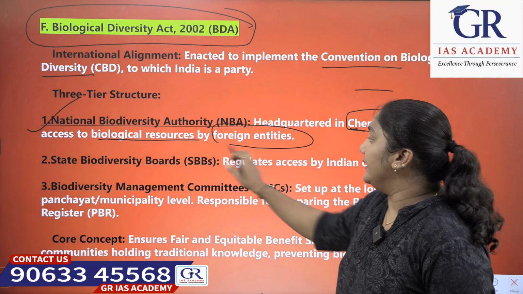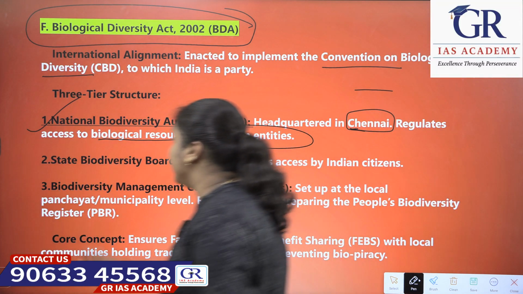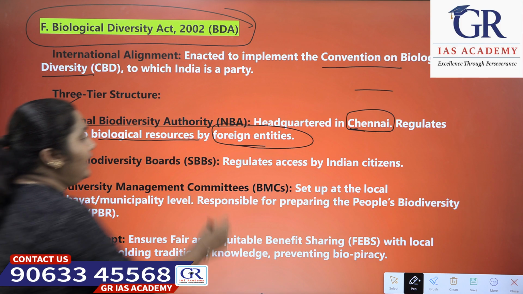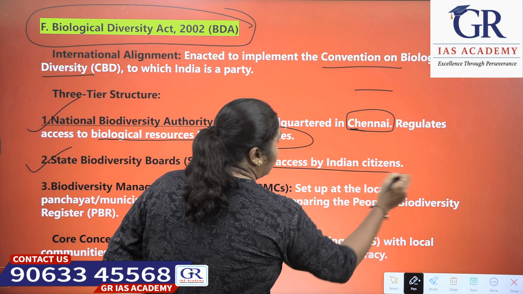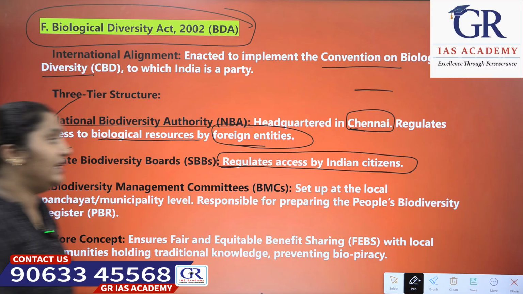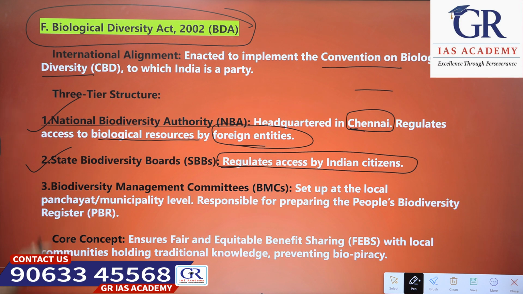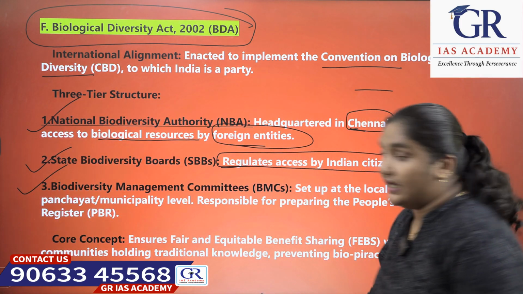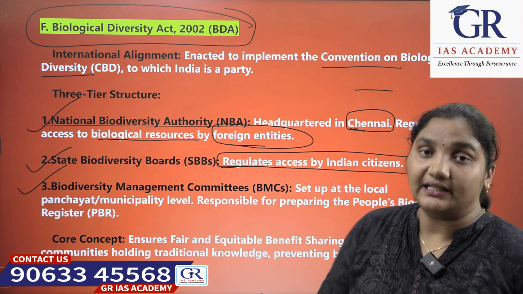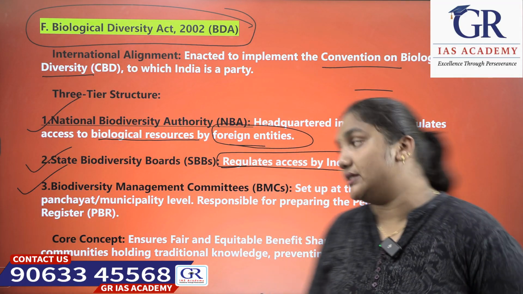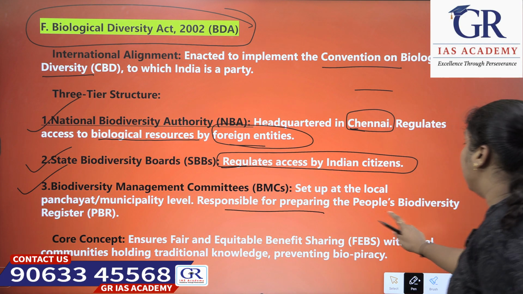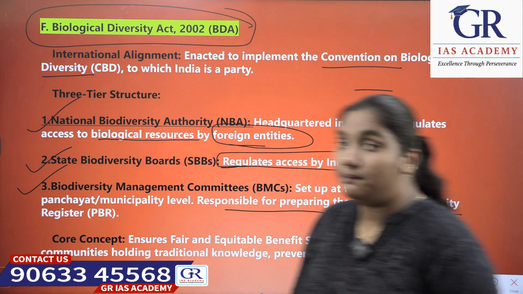by foreign entities. The next tier is State Biodiversity Boards, which regulate the access by Indian citizens. The next tier is Biodiversity Management Committees, which are set up by the local panchayats or municipalities at the local level, responsible for preparing the People's Biodiversity Register.